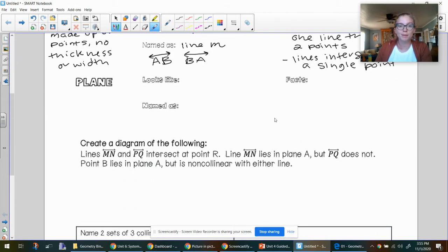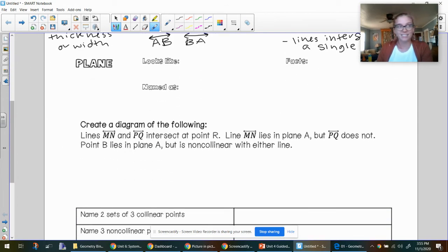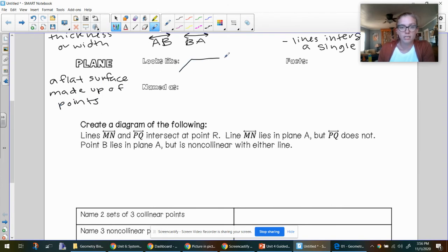We're going to move on and talk about planes. So this is not an airplane. This is a plane in geometry, which is a flat surface made up of points. It's going to look like typically some sort of parallelogram or rectangle, and it's going to have a bunch of points on it.